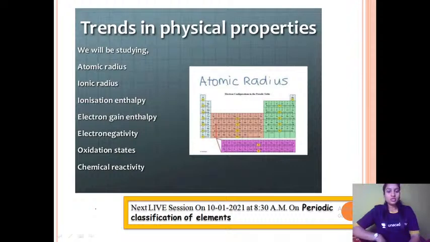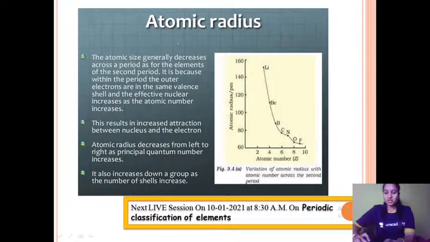Now, coming to the other trends that we need to study in physical properties, we have to study atomic radius, ionic radius, and the definitions of atomic radius and ionic radius, and what is electron gain enthalpy, ionization enthalpy, electronegativity, and oxidation states. All these things we need to learn. So let us see them one by one in detail. Coming to the first trend that we are going to study, it is the atomic radius.